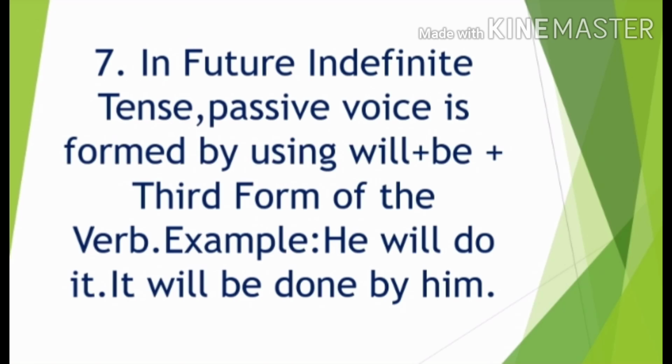Okay. In future indefinite tense, passive voice is formed by using will plus be plus third form of the verb. So let us look at the example. He will do it. So it is an active voice. He will do it. So what will be the passive voice? As per the rule, will plus be plus third form of the verb. Now, it will plus be. It will be done. Third form of the verb, done by him. By whom? By him. Okay.